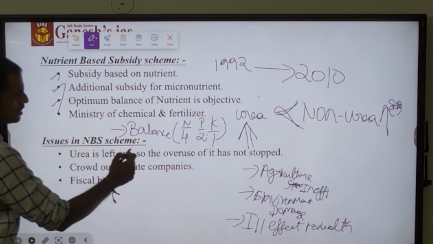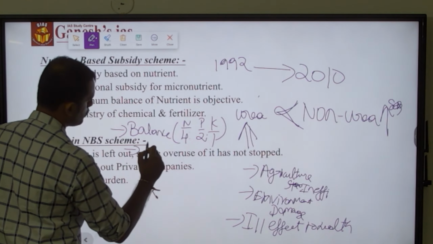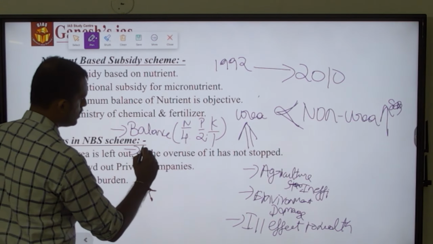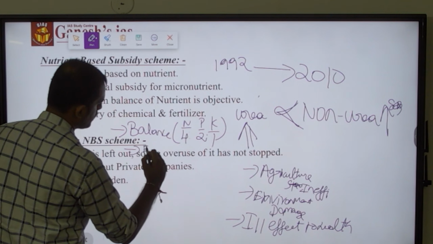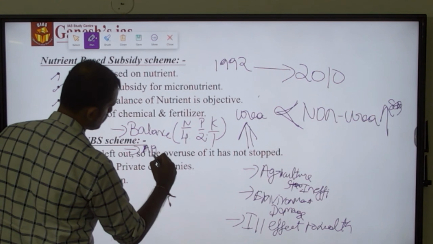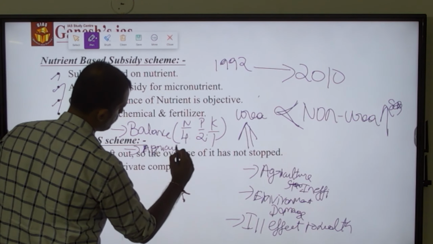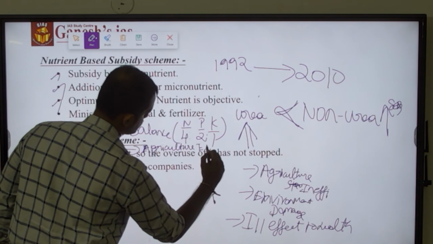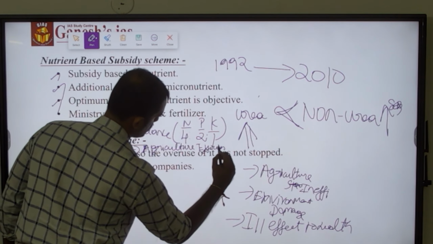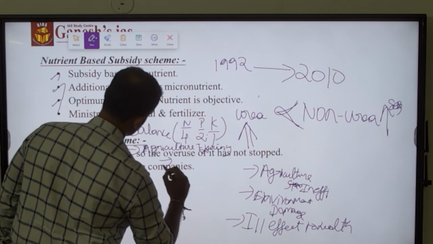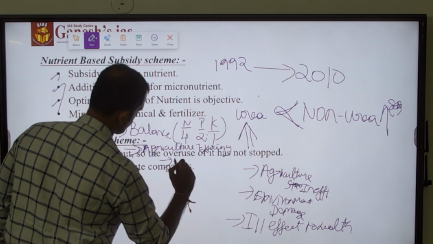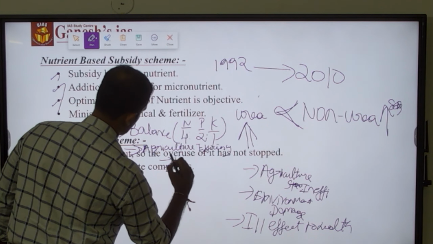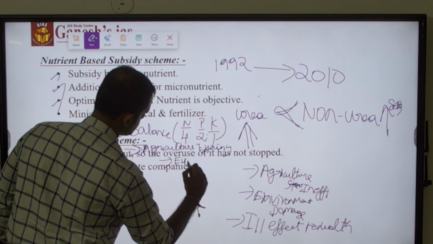Second, because of the balanced nutrient input to the soil, agriculture production will be very high, so that agricultural efficiency will increase. Third, there will be environmental sustainability.